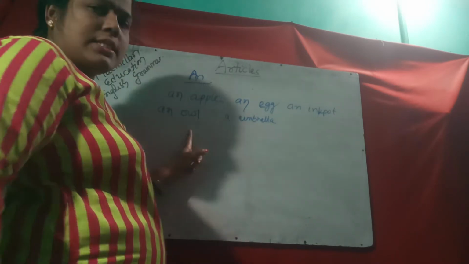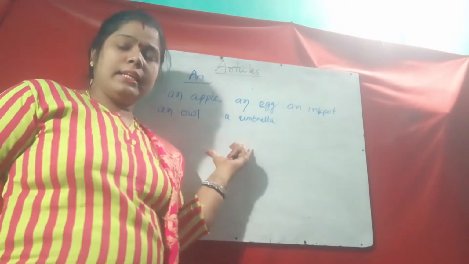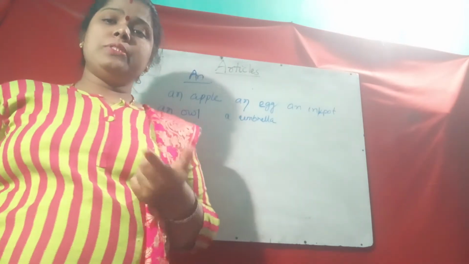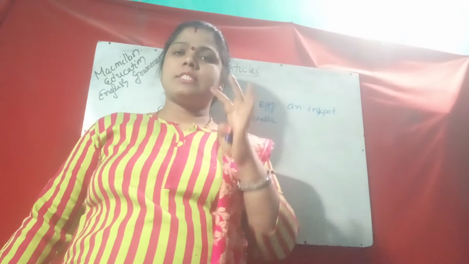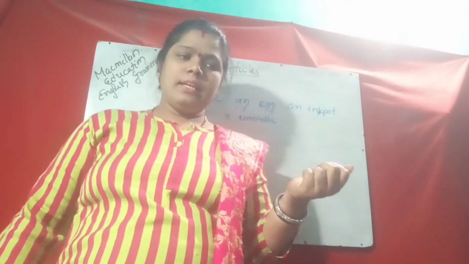So words starting with A, E, I, O, U, before that we use the article N.